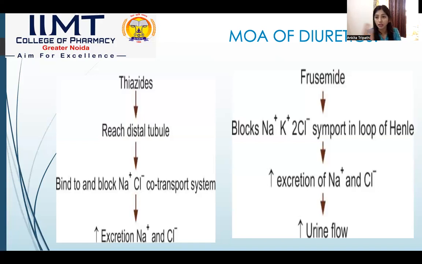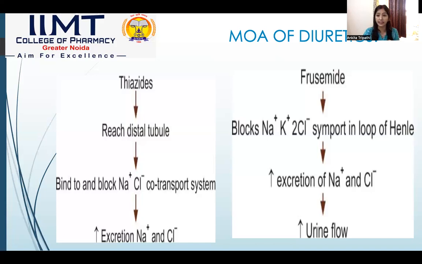Now, coming to the second diuretic, that is furosemide. Furosemide binds on the loop of Henle, which is why it's also known as a loop diuretic. It generally binds the sodium, potassium, and chloride symport present on the loop of Henle. It also increases the excretion of sodium and water by blocking their retention, and it increases the urine flow. This is how diuretics help in excreting sodium and water from our body,